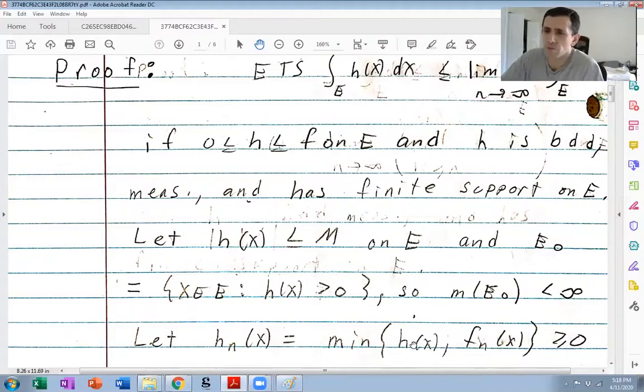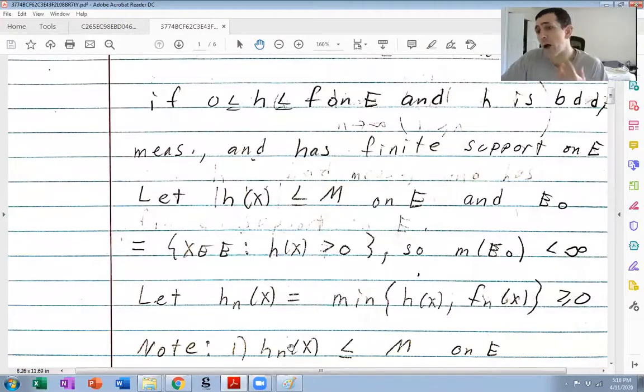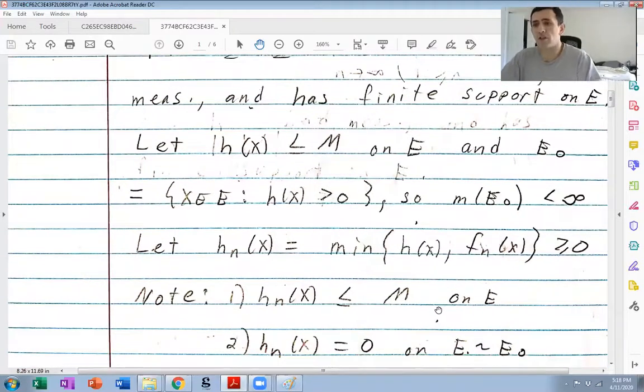First of all, this is non-negative, because h of x is non-negative and fn of x is non-negative. Clearly, hn is bounded by M because h of x is bounded by M, and hn is the minimum of h and fn. Okay, obviously, hn is 0 away from E0 because, again, hn is the minimum of these, and if h is 0, hn is 0, and h is 0 on E take away E0.